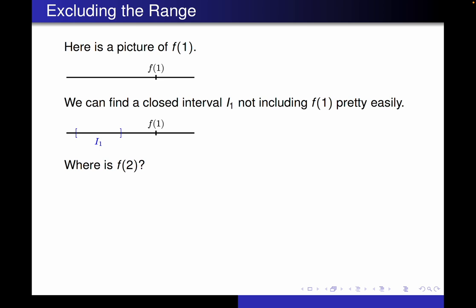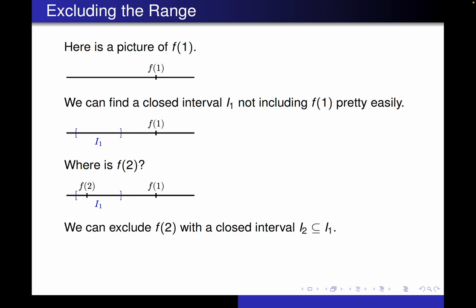Well, one thing that we can try doing is finding an interval inside I1, because that would automatically not include f1, and see if we can make it small enough so that it doesn't include f2. All right, so where is f2? Well, one of the places f2 can be is sitting somewhere in I1. That's pretty inconvenient. But if you look, we can exclude f2 with an interval inside that I1, like that, right?